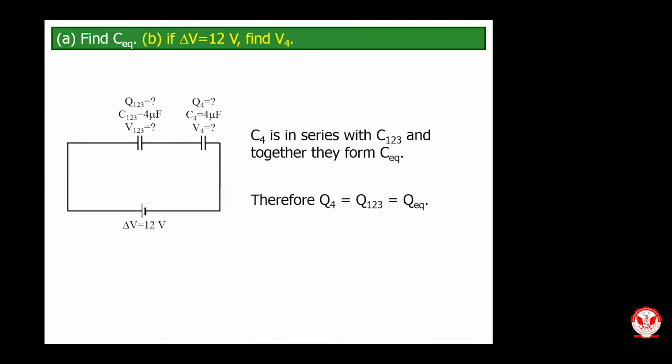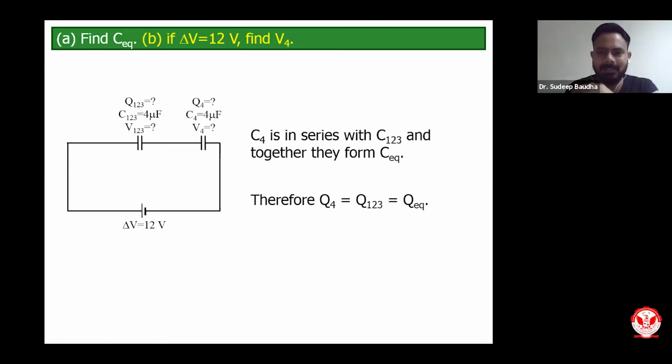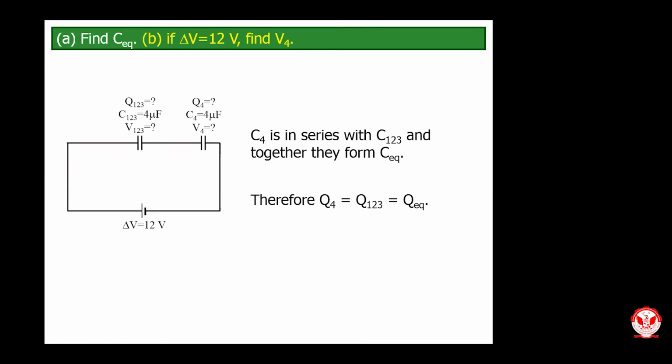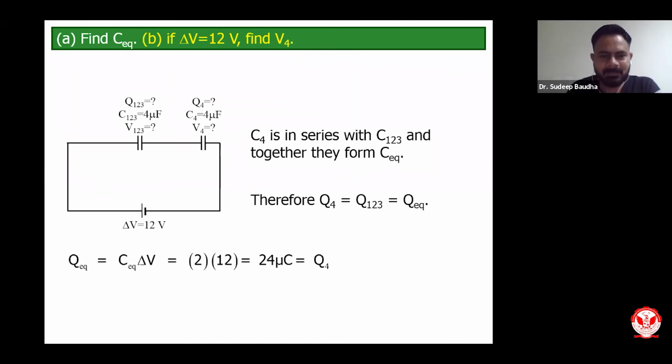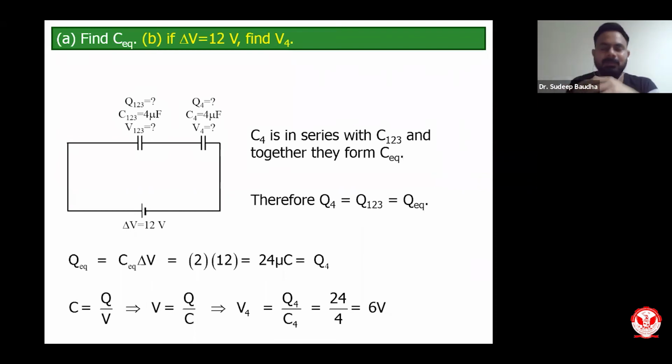Now we can apply these combinations. Q remains the same. So Q equals C4 V4. Yes, correct. That is what I will do. V4 equals Q upon C. Correct. That is what you can do easily. So as she was saying, that is correct. That comes to 24 microcoulombs, and you can simply do it. V will be equivalent to 6 volts.